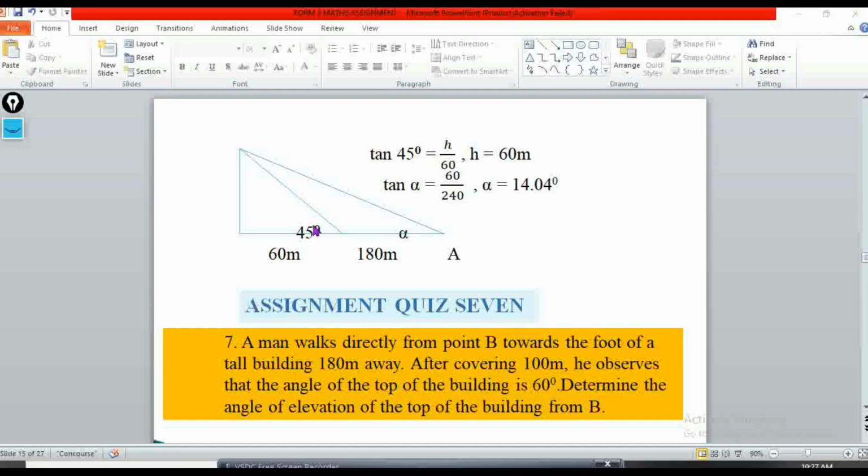So with my 45, this side I'll be remaining with 60. Why? Because I'll take 240, which is from here to here, then subtract 180, then I'll get 60 meters. So this is 60 meters and this is 180. So tan of 45 degrees from this question, tan 45 will give me, I can let this one be h.